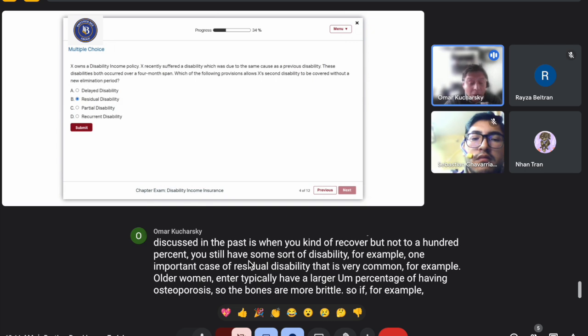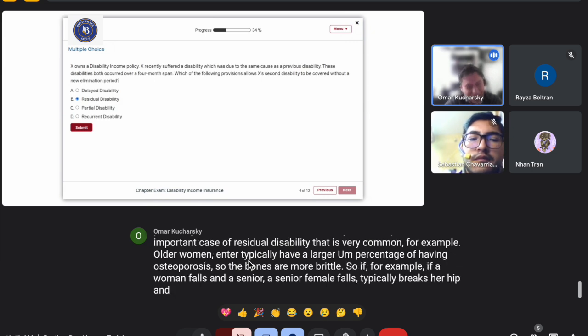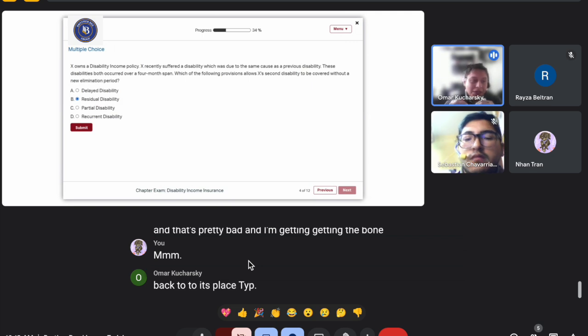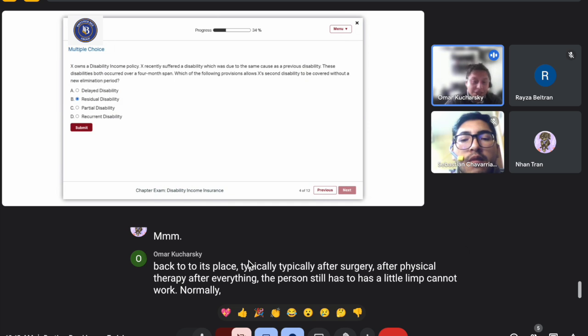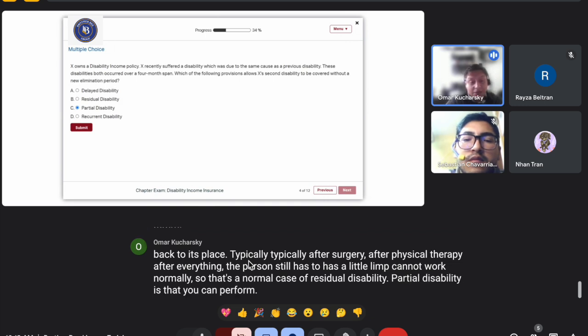If a senior woman falls, she typically breaks her hip, and even after surgery and physical therapy, the person still has a little limp and cannot work normally. That's a normal case of residual disability. Partial disability is that you can perform but not completely. It's very similar to residual.